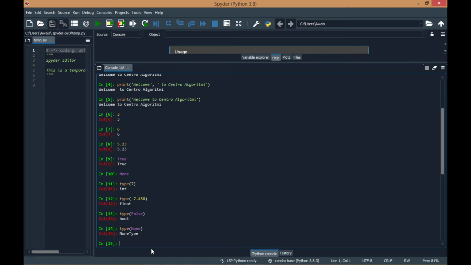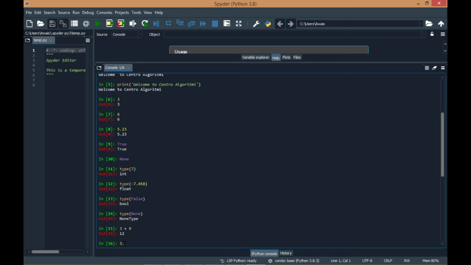Now let us try some expressions. As I have mentioned, objects and operators can be combined to form an expression. So 3 plus 9 is an expression, and this is a command. If you press enter, Python will evaluate this expression and give you an output, 12.